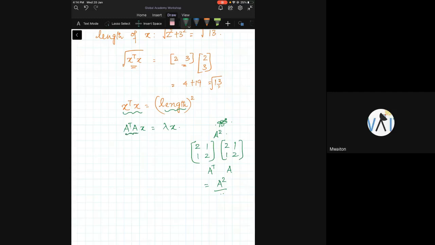A transpose AX is equal to lambda X. Therefore, what will be AX? Can I put this as square root of lambda X? Can we do this? That's what we did, no? X transpose X is length square. Square root of X transpose X is length. Is this correct? What is the square root of lambda? Square root of lambda basically here gives the singular values. That's all.